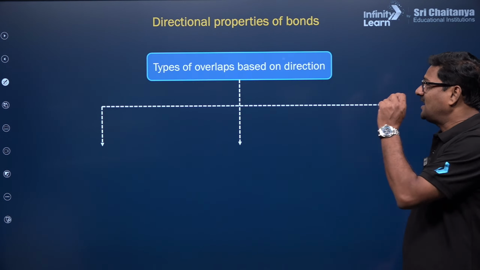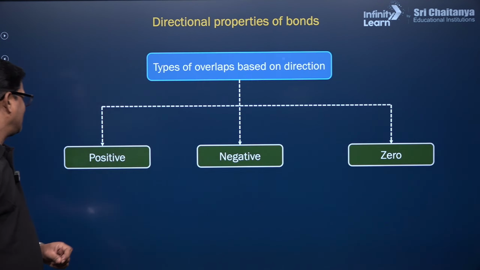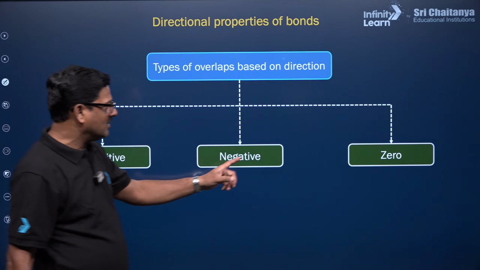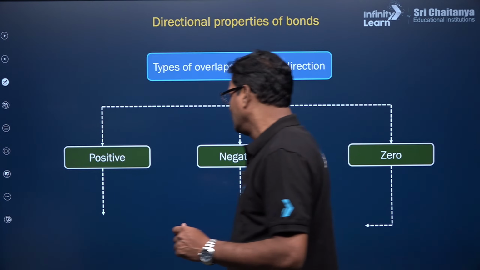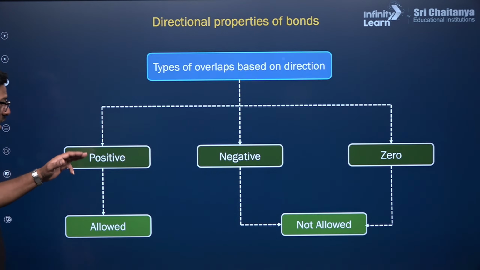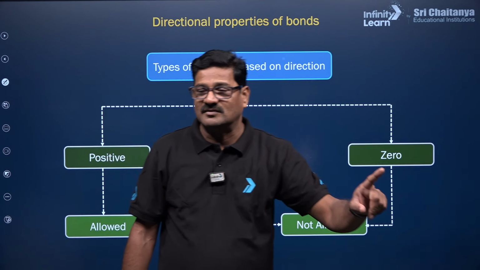Directional properties, types of overlapping based on the direction. There are three types: positive overlap, negative overlap, and zero overlap. Positive overlap is allowed, whereas negative overlap and zero overlap are not allowed.